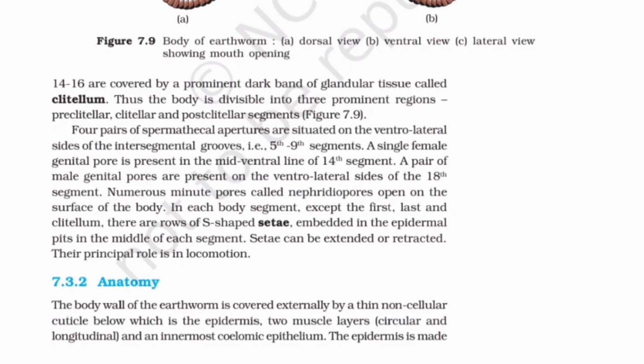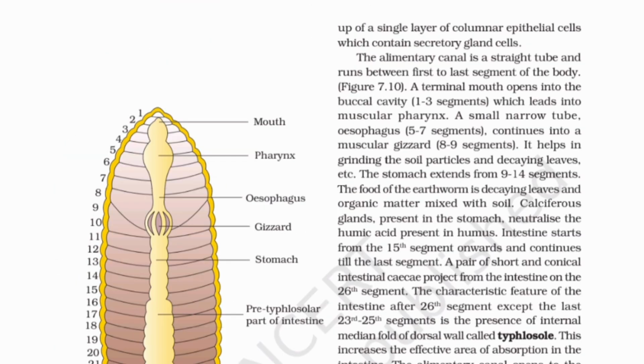Their principal role is in locomotion. 7.3.2 Anatomy. The body wall of the earthworm is covered externally by a thin non-cellular cuticle, below which is the epidermis, two muscle layers, circular and longitudinal, and an innermost coelomic epithelium. The epidermis is made up of a single layer of columnar epithelial cells, which contain secretory gland cells.